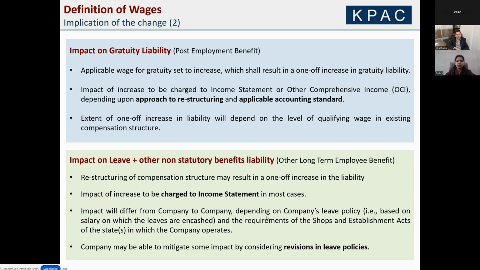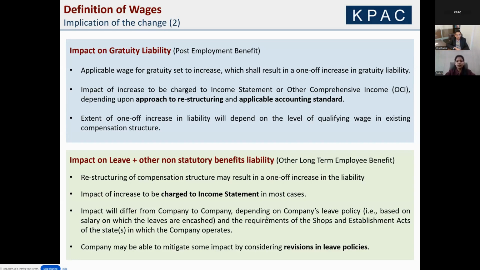So from the date of joining until 21st November 2025, which was the implementation date, all the past service will get reinstated on the new qualifying wages. This would be a P&L item because it is governed by a change in statutory law and amendment.